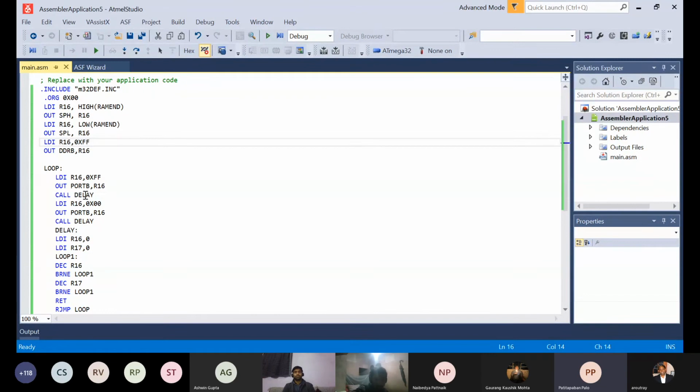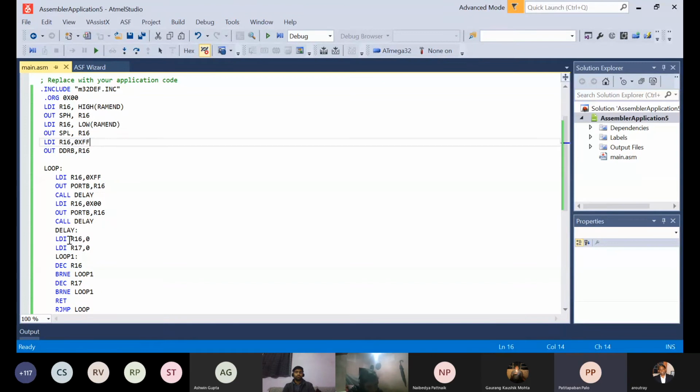We are waiting for some time for the ports to stay high, and then we are again loading the low bit values into register 16, and again giving them as output to port B. So the port B pins will go down for some period of time. So they go high and low with some delay, and then we have defined a delay.